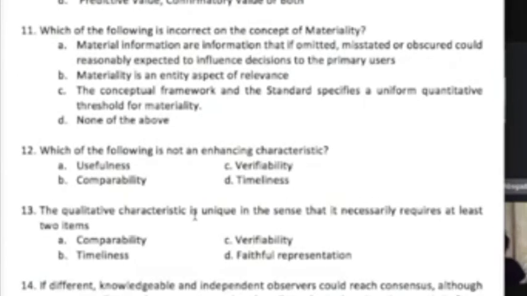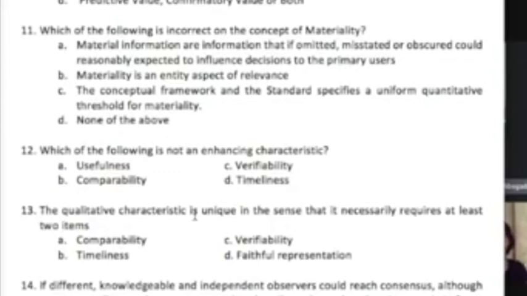Number 11, sir, which of the following is incorrect on the concept of materiality? Letter C, sir, the conceptual framework and the standard specifies a uniform quantitative threshold for materiality. Okay. So that's correct. 11 class is Charlie.